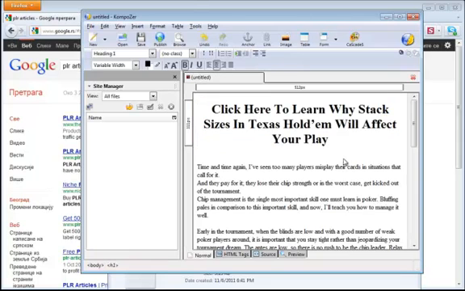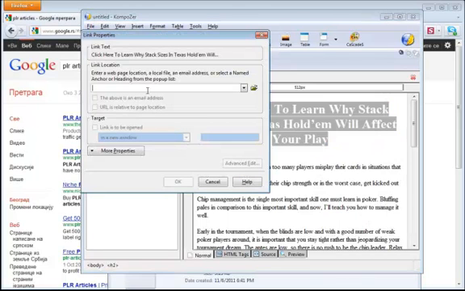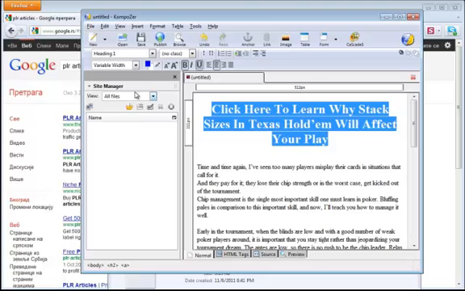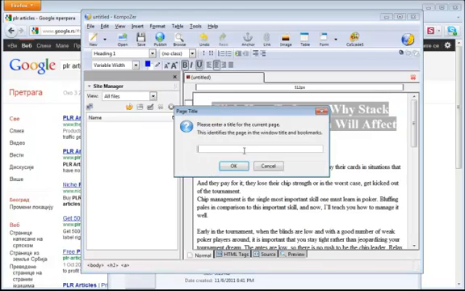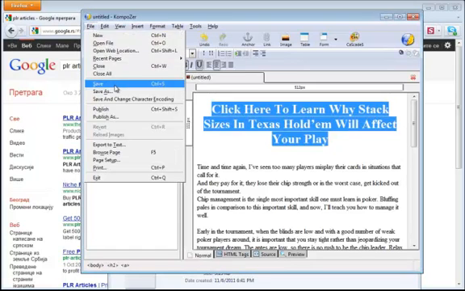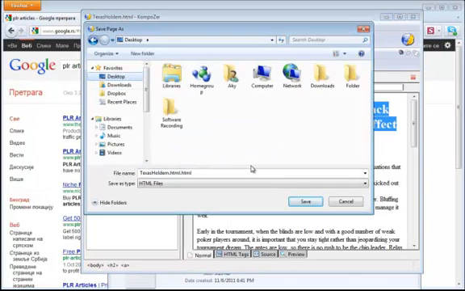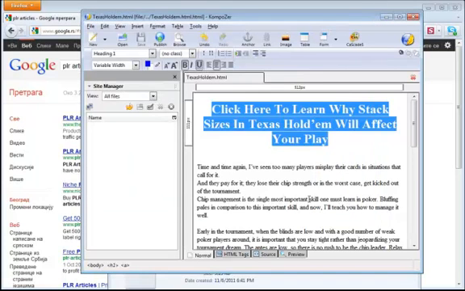One more thing that I want to do is to select my keywords and make them hyperlinks. Here's how to do that. I'll select the whole heading, then right-click, create link, and enter my affiliate link over here. And now we're done. We just need to save this file as an HTML file, and we're ready to create our first exe file. Go to Save. Enter a name and choose a directory to save the file to. Just make sure to remember where you saved it, as you'll need to point Website Zip Packer over to this file.